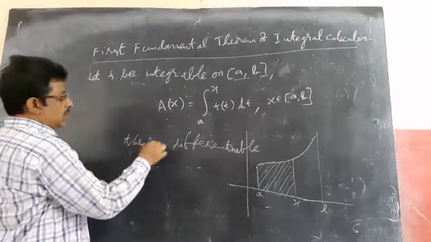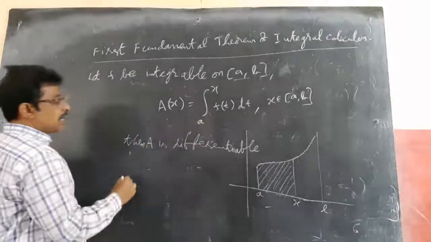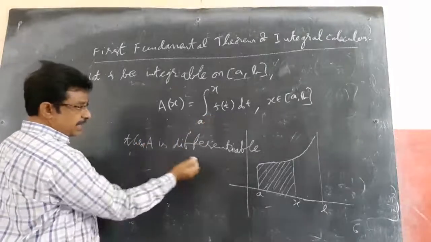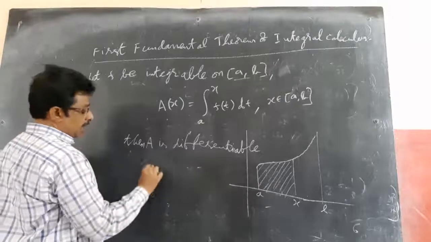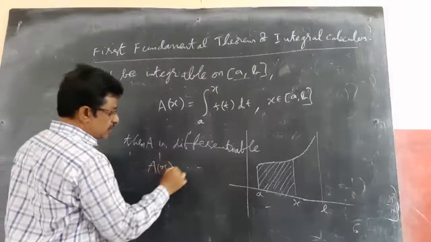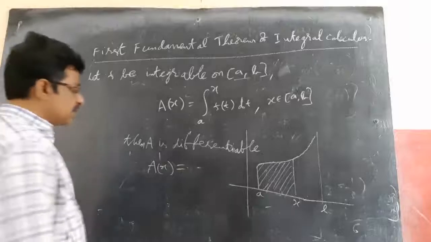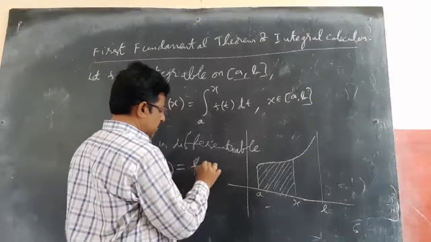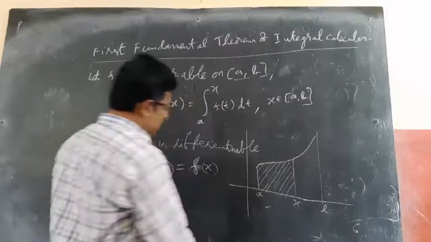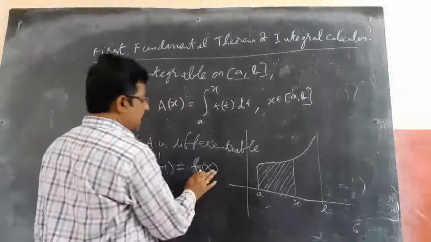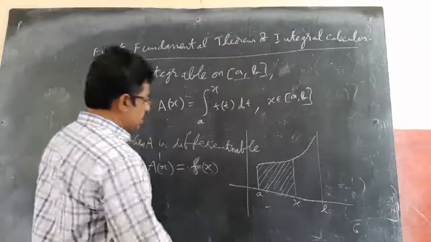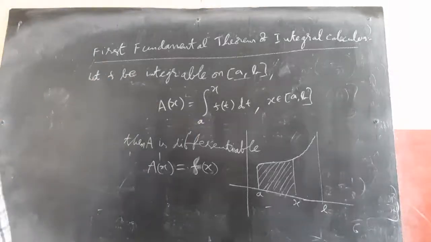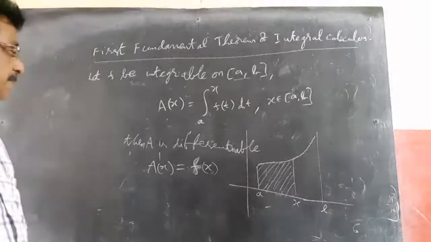So then A is differentiable in the limits a to b, between the limits a to b, and A dash of x equals f(x), or f(t). That is the derivative, that is what I want to say. So A dash of x equals f(x).